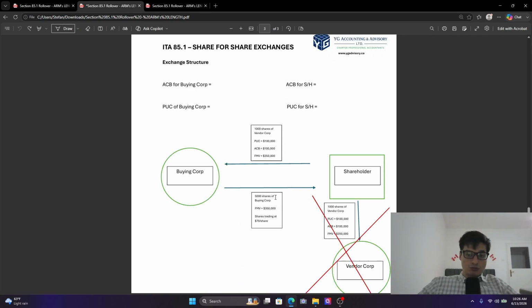If we did not choose to roll it at cost, there would be a capital gain of 350,000 minus 100,000. So that's 250,000 of capital gain, and with the inclusion at 50%, 125,000 we would be taxed on. Now, this is very interesting. If you do own a business and a public corporation is looking to purchase you out, do the Section 85.1 rollover. You don't even need to make an election, so it's very straightforward. And again, this is very favorable for the shareholder here because otherwise they would need to pay tax on capital gains of 125,000.